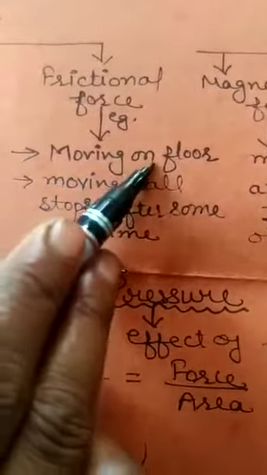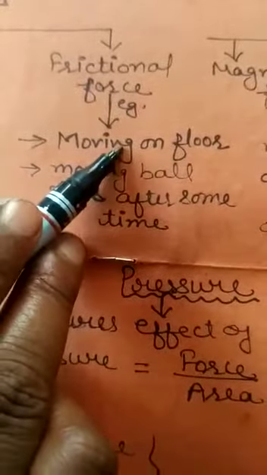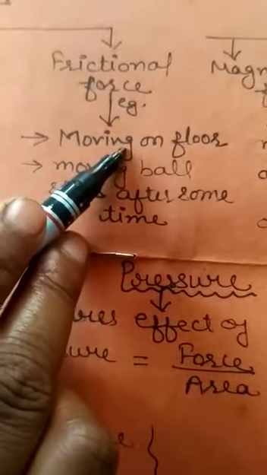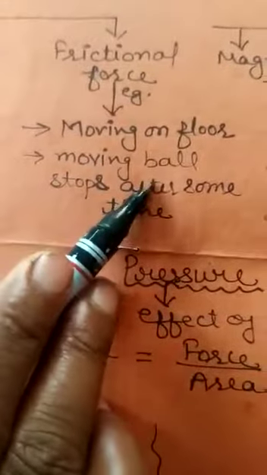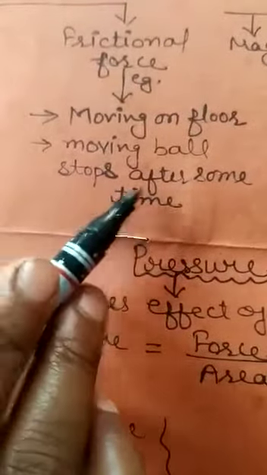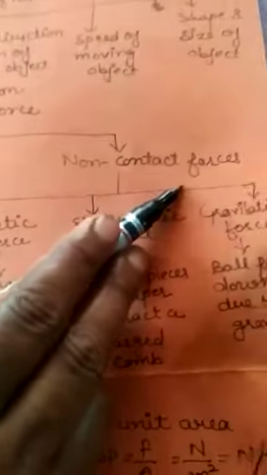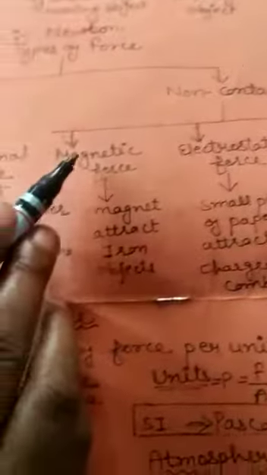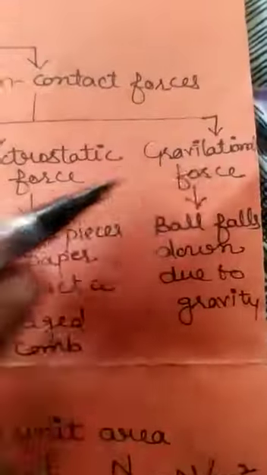First of all, moving on a floor. When we walk on a floor, there is friction between the soles of our shoes and the floor. And the next is a moving ball stops after some time. A moving ball stops after some time due to the friction between the floor and the ball. Next is non-contact forces. These are also of three types: magnetic force, electrostatic force and gravitational force.